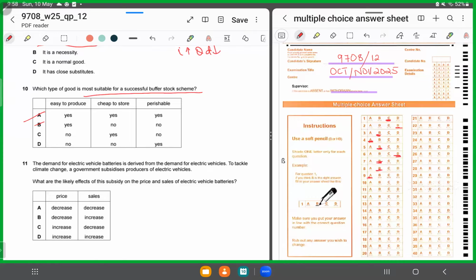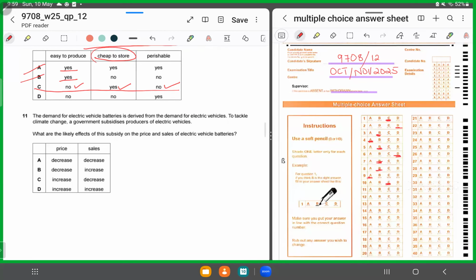So you chop A and B because they are all saying yes in the first part. Cheap to store, yes. It should be easy to store, otherwise it would not be able to hold it in order to influence its price. Perishable, no, it can't be perishable because if it goes bad, if it rots, the entire purpose would be eliminated. So it should be no for easy to produce, yes for easy to store, and it should not be perishable. So for 10, it has to be C.